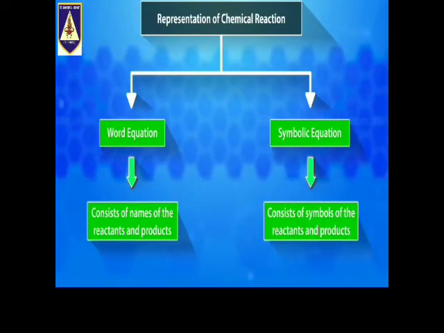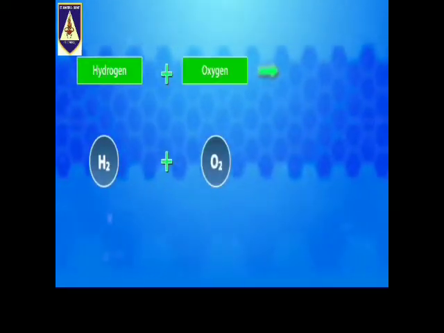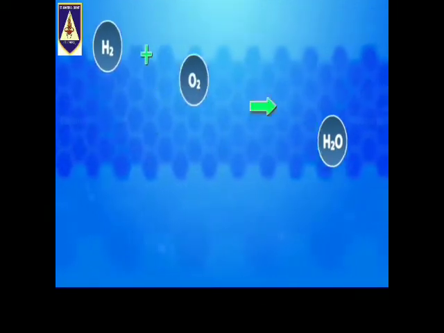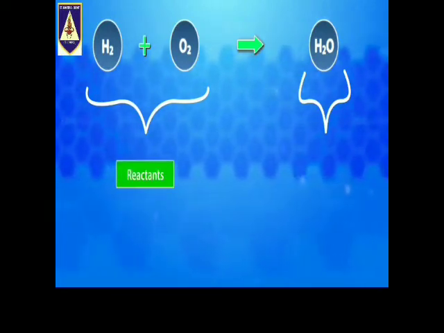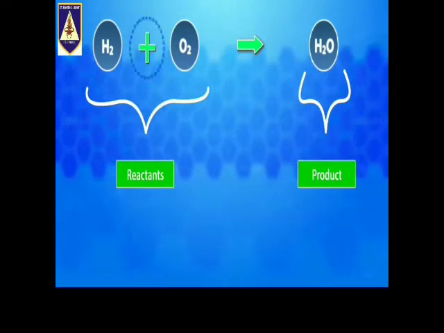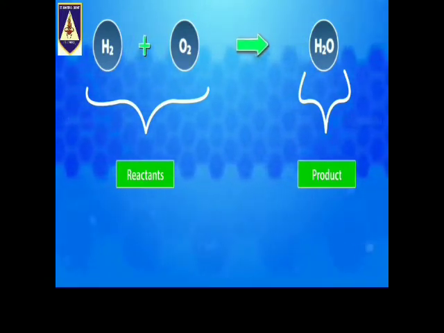Let us take an example to understand the meaning of chemical equation clearly. Hydrogen reacts with oxygen to form water. In this chemical equation, the substances on the left side of the equation are called reactants and the substances on the right side are called products. Plus sign is written between two reactants or products. An arrow separates the reactants and products in order to show the direction in which the reaction is taking place.